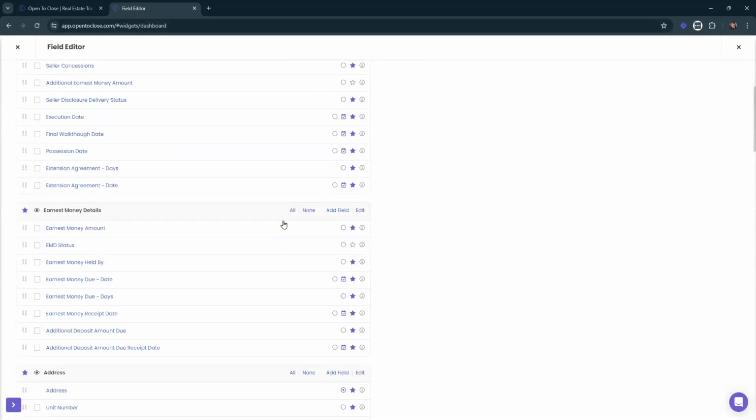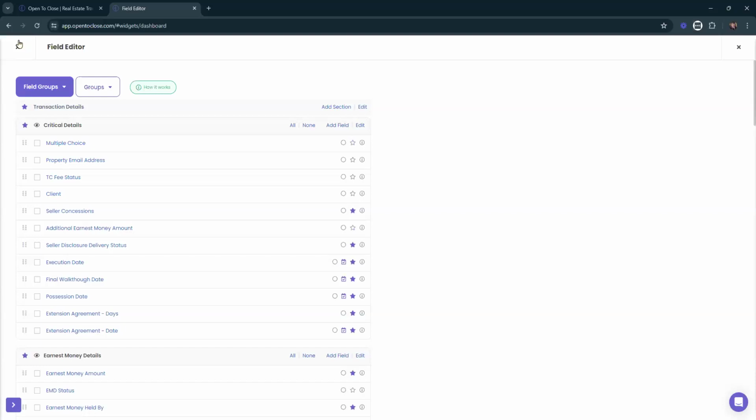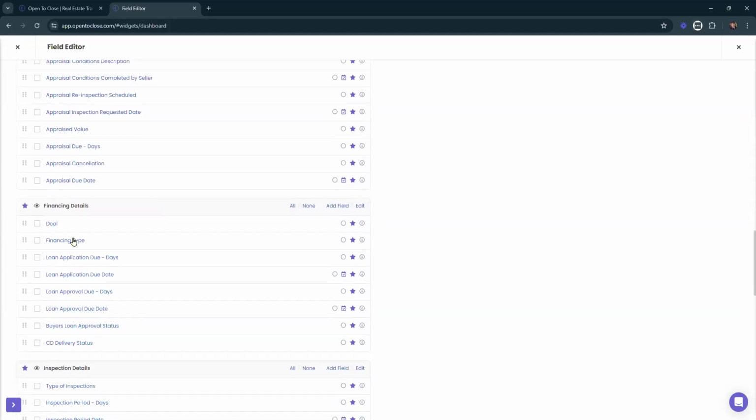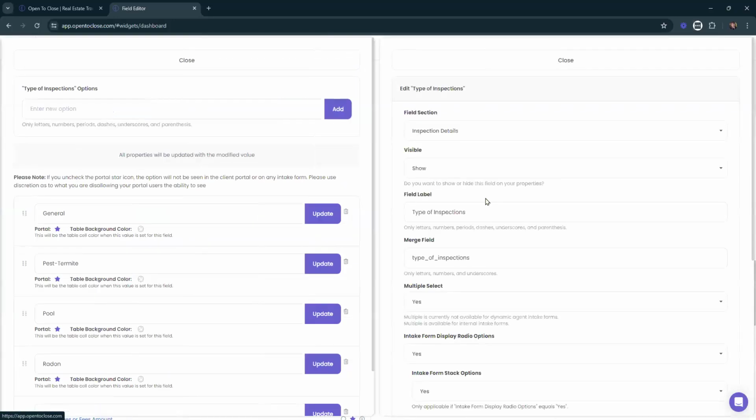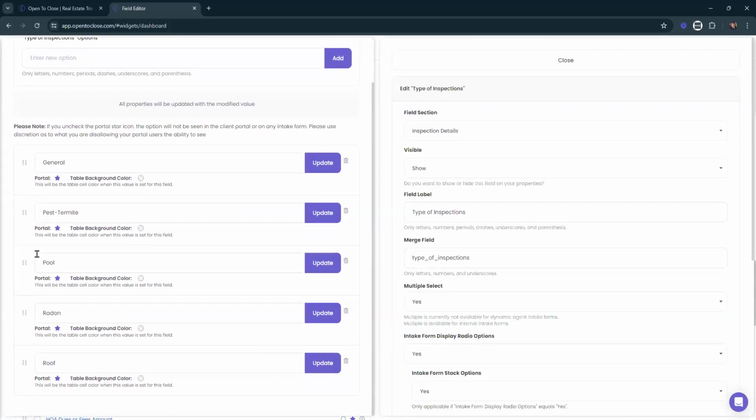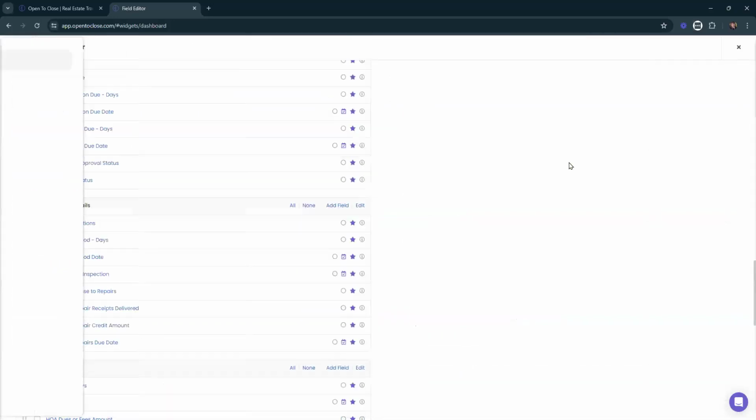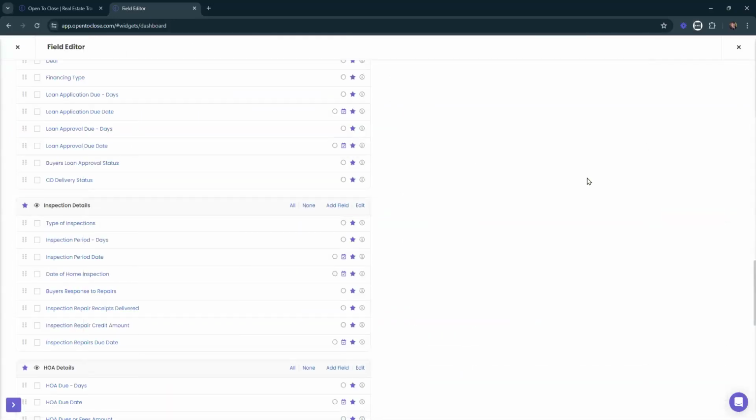Now, what I would usually suggest if you need to have conditional logic like that on your smart blocks is to have it more clear cut as far as what you're doing. So for example, types of inspections, right? If that is something that you are trying to track, you need to track whether or not they're doing pool or radon or general. I would have it set up in a different way. Typically those types of inspections, if they all have their own different due dates, I would have those due dates on there. And I would say if the due date is not blank, then I want this particular smart block to pop up.